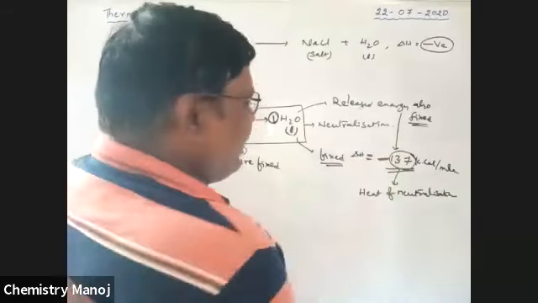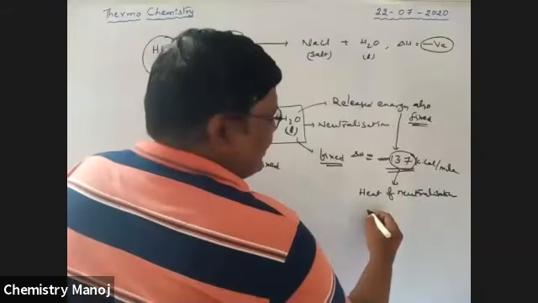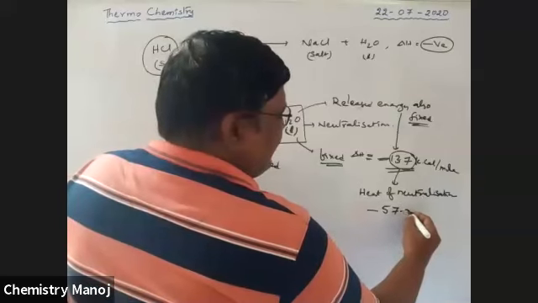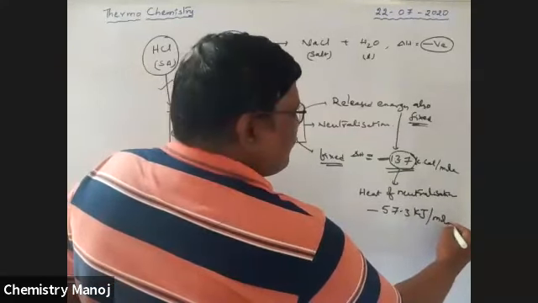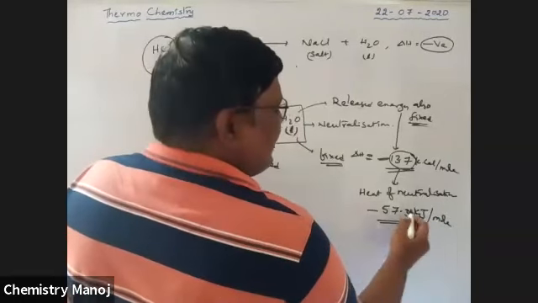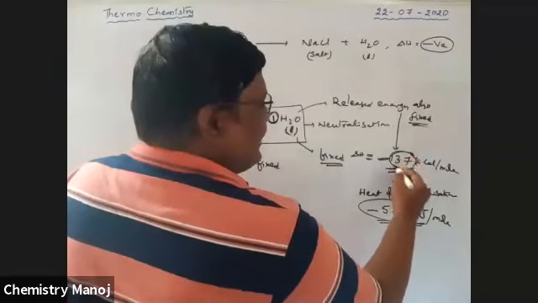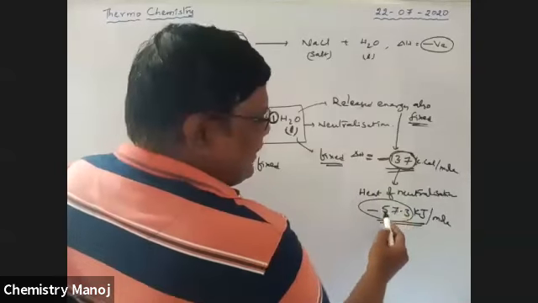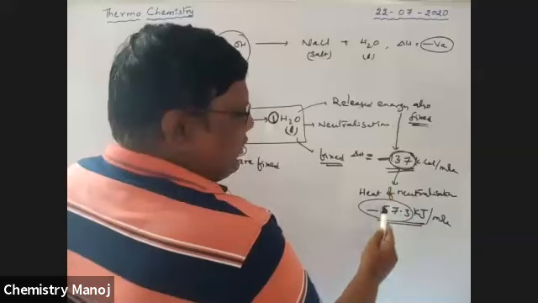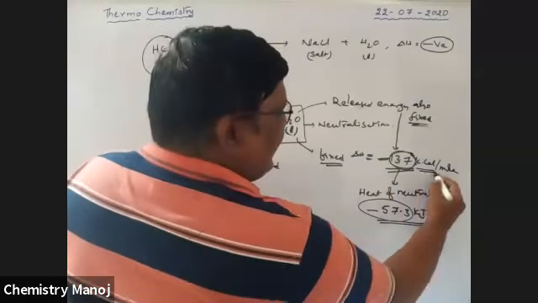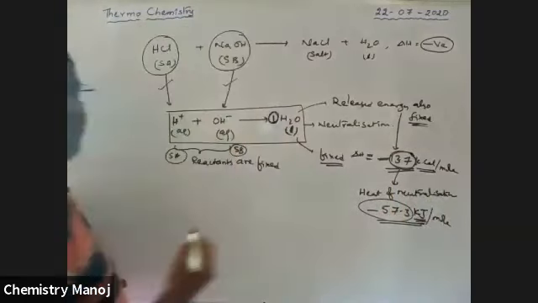The same value in terms of kilojoules is minus 57.3 kilojoule per mole. In terms of kilojoules, this is the value. In terms of kilocalories, this is the value. See boys, 57.3, this 7 and 3 are interchanged. So it is 13.7 in kilocalorie per mole, and 57.3 in kilojoule per mole.